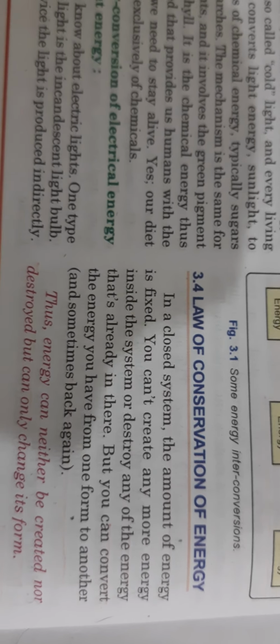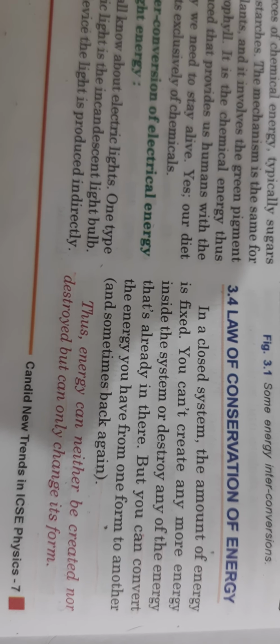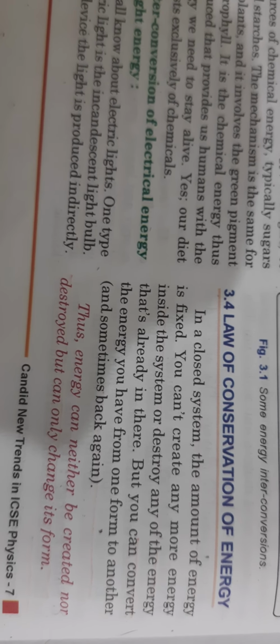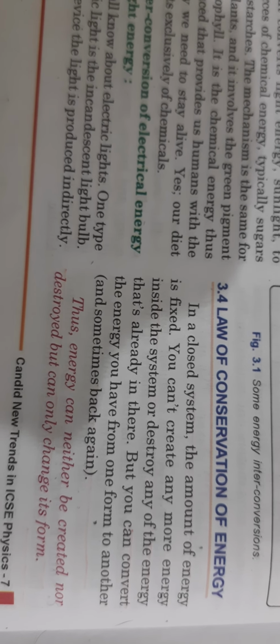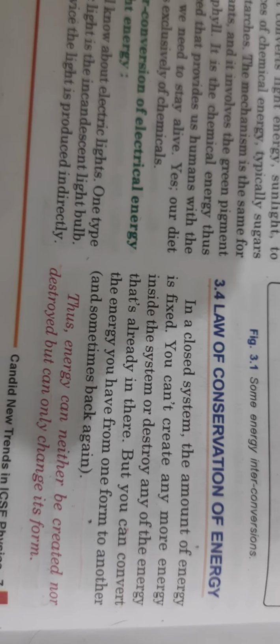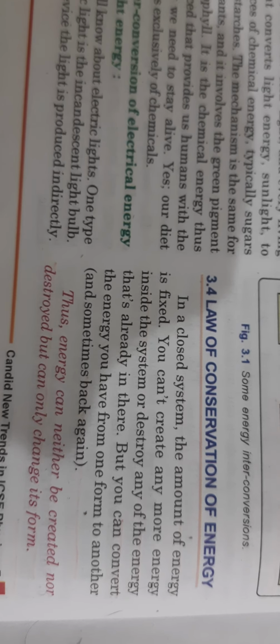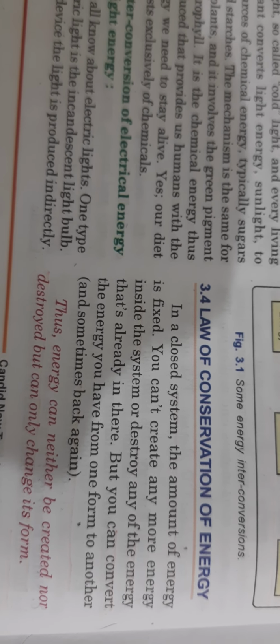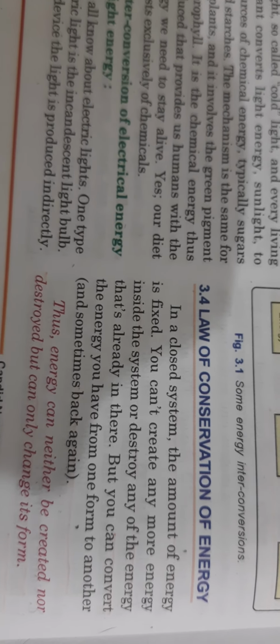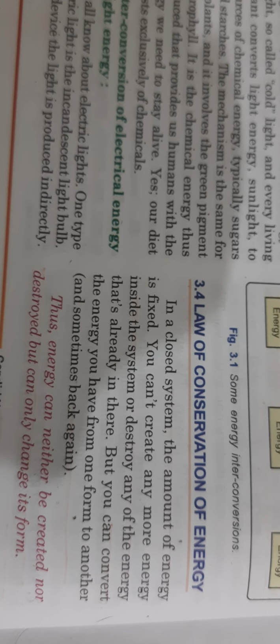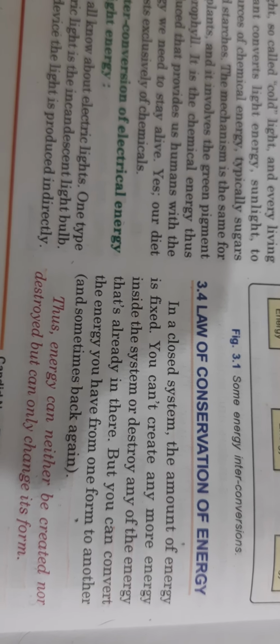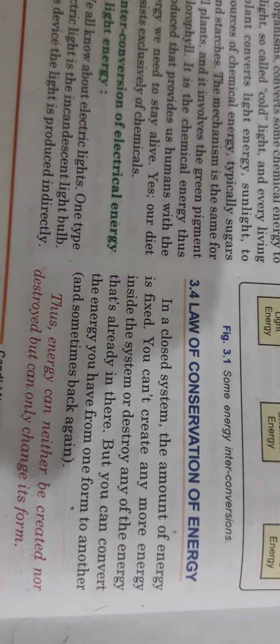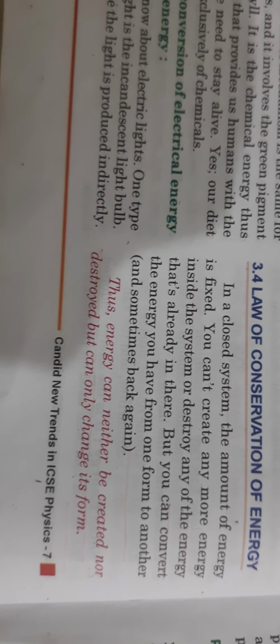Some of these changes from one form of energy to another we have already discussed. So, the law of conservation of energy is: whatever energy is there in the universe is there in the universe. You cannot add anything to it or take anything away from it. You cannot create any energy or destroy it. The only thing you can do is convert one form of energy into another form. This is called the law of conservation of energy.